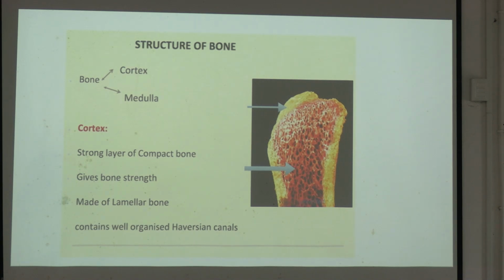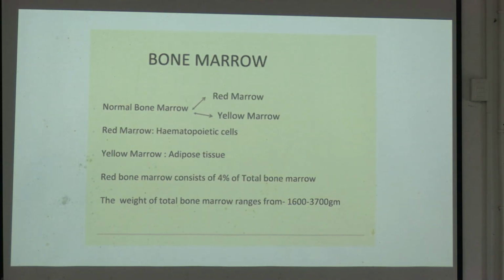This is the normal structure of bone. Cortex, outer part is cortex, inner part is medulla. Cortex, strong layer of compact bone, gives bone strength, made of lamellar bone, contains well-organized Haversian canals. Normal bone marrow, two types: red marrow, yellow marrow. Yellow marrow is composed of adipose tissue. Red bone marrow consists of 4% of total bone marrow. Total weight of bone marrow is 1600 to 3700 gram.